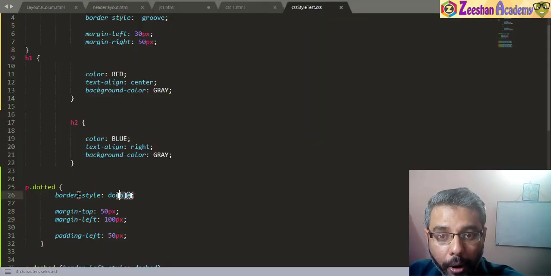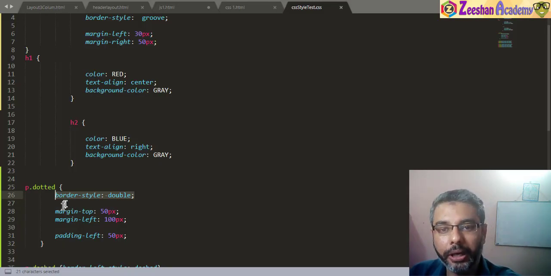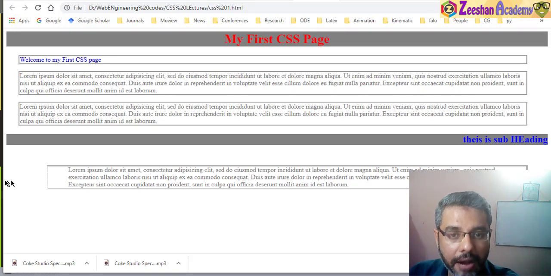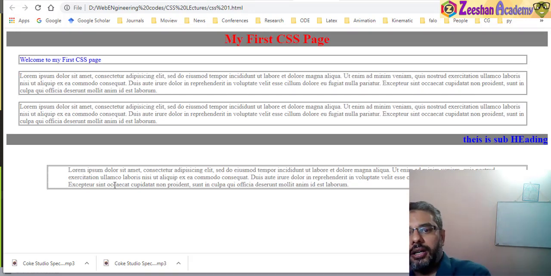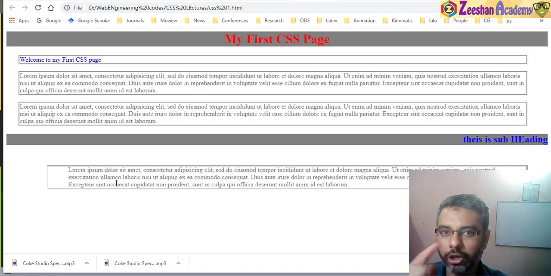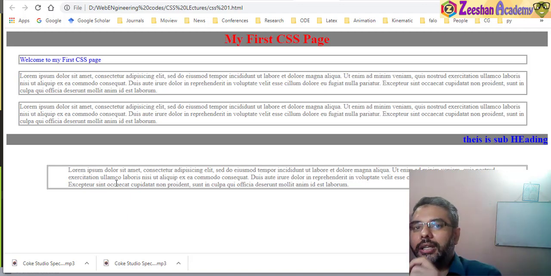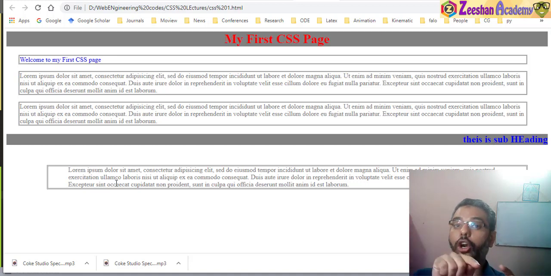But because we have a border given to it as well, this paragraph has a border. This border allows us to understand things more appropriately. So this is basically margin. After margin, the paragraph has started. The border allows us to create a boundary around the paragraph. The borders are not considering the padding factor. Keep that in mind. So when we apply a border, it considers the margin, not the padding.